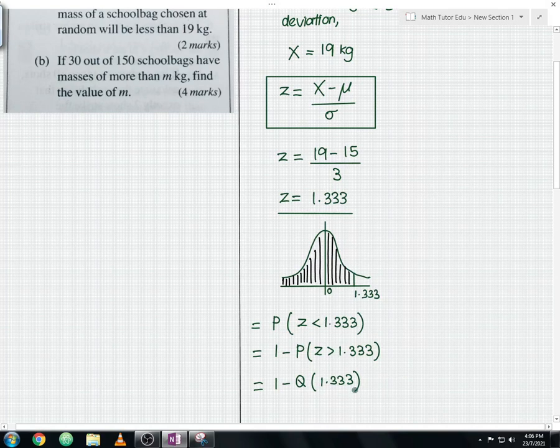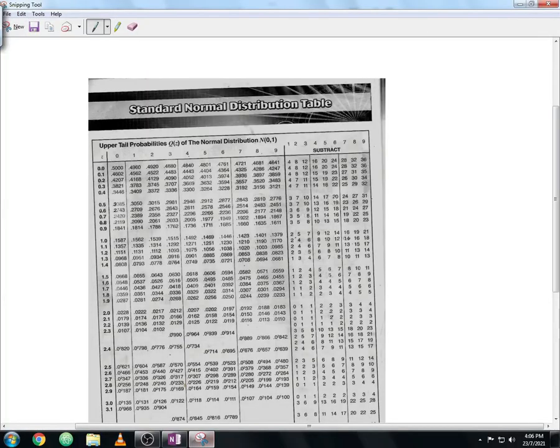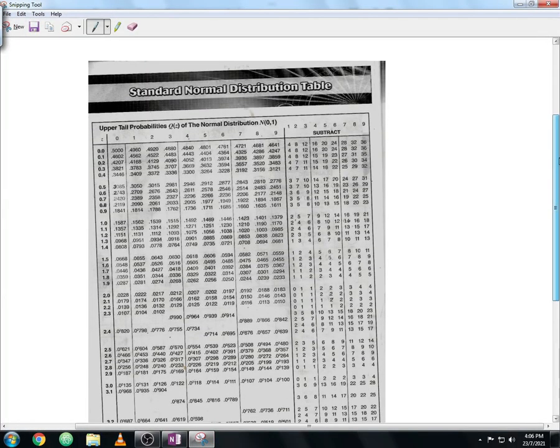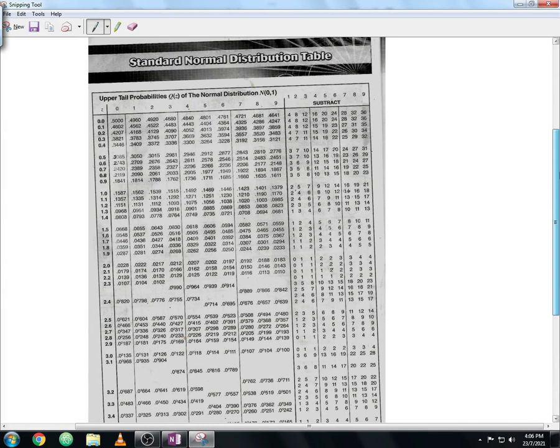Okay, let us open the Z table now. So this is the Z table. Let us look for the value 1.333. As you can see, this is the 1.3, so let me circle this. So 1.33, this is the second decimal place. When you intersect this, let me drag it over here. You get 0.0918, so you circle this. But remember guys, you still have to find the third decimal place, which is 1.33 and another 3 over here. So this is the other 3.